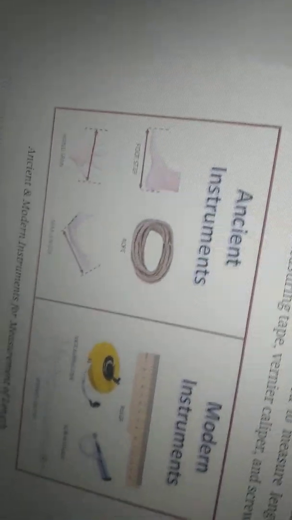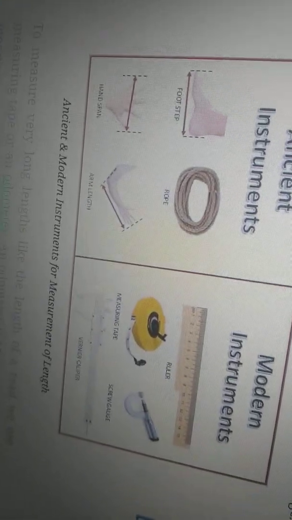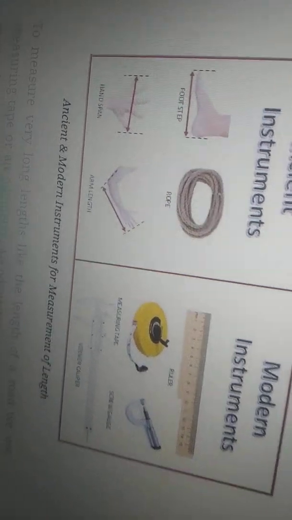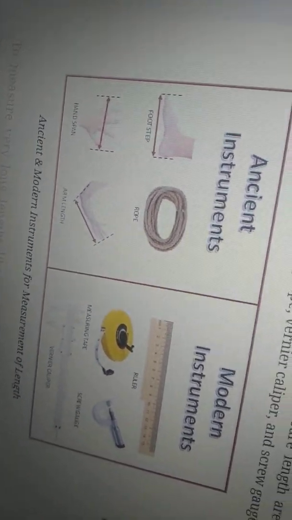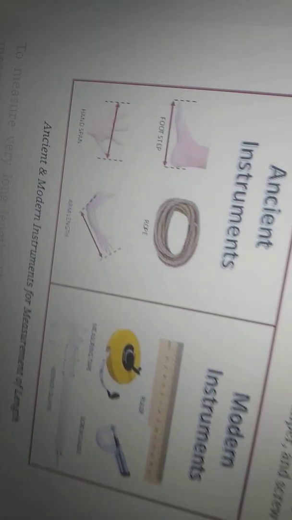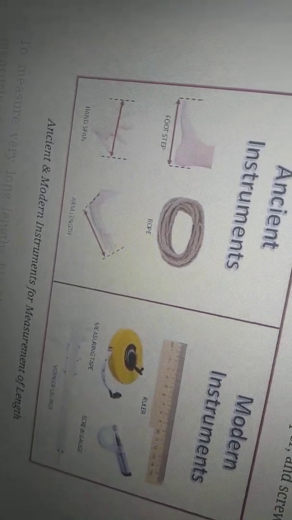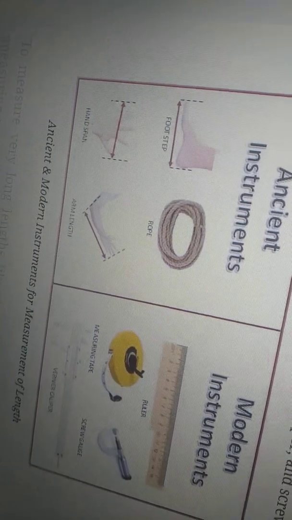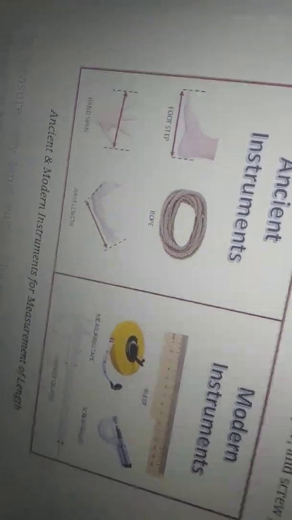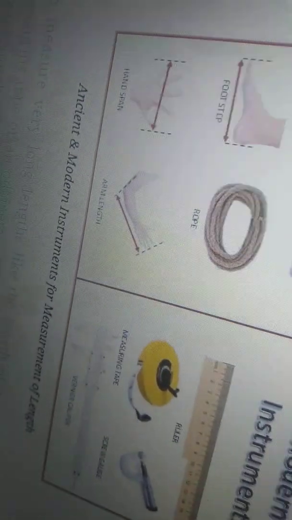In your textbook, open page number 176. In olden days people used to measure these lengths with the help of their body parts like hand, arm and foot. So we call these measurements hand span, foot span, and cubit.